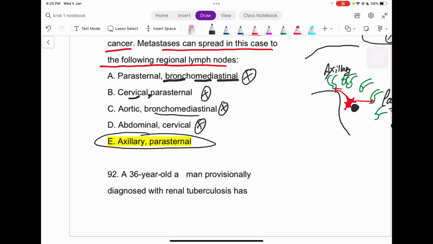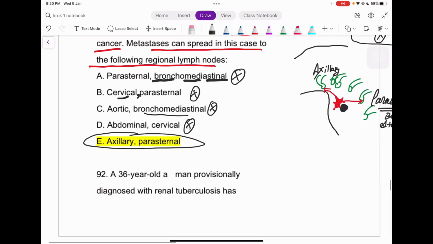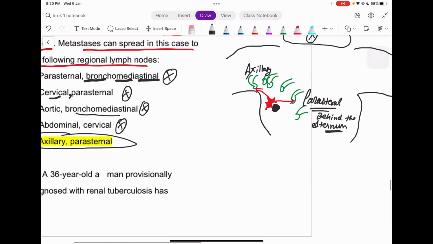The only logical answer, and I would say a little bit more common thing to think about, is this, because see, these are located locally out here, right? So this is even easier to spread, right?